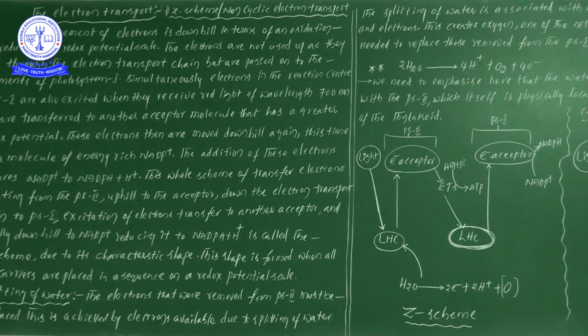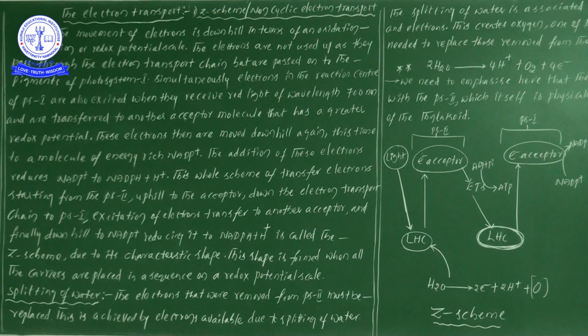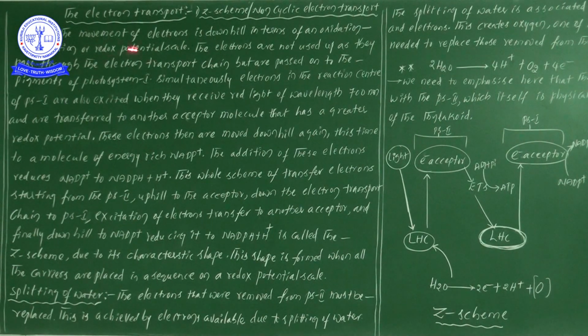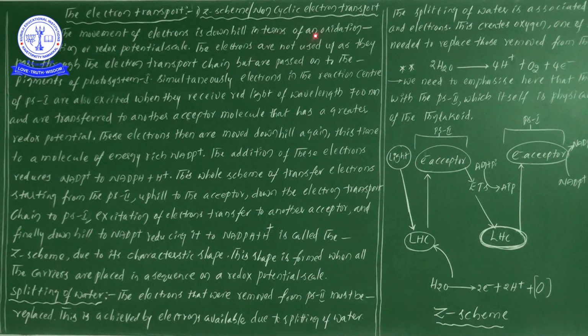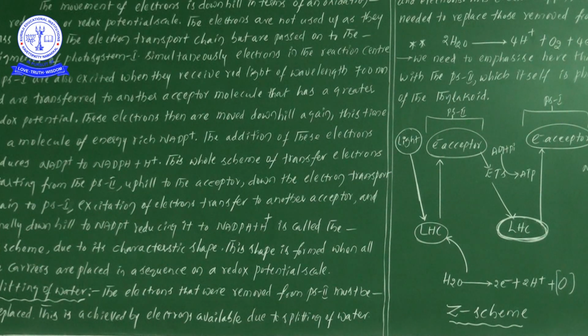Now based on this information, let us discuss what information is present in the Z scheme or non-cyclic electron transport. The movement of electrons is downhill in terms of the oxidation and reduction or redox potential scale. So the electrons are not used up as they pass through the electron transport chain, but are passed on to the pigments, onto photosystem 1.